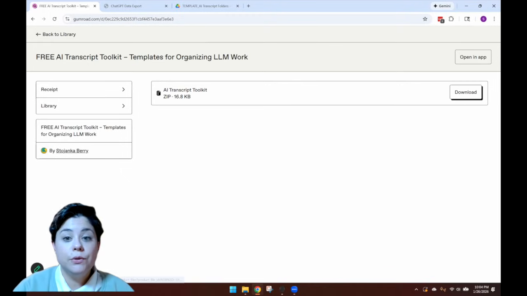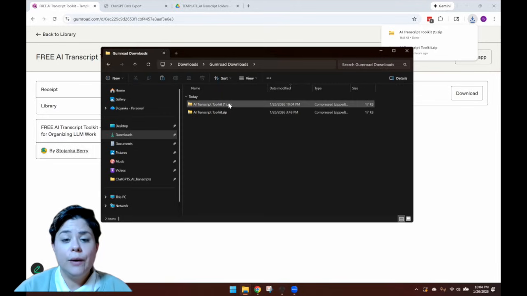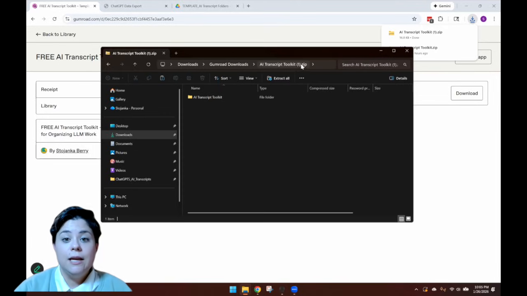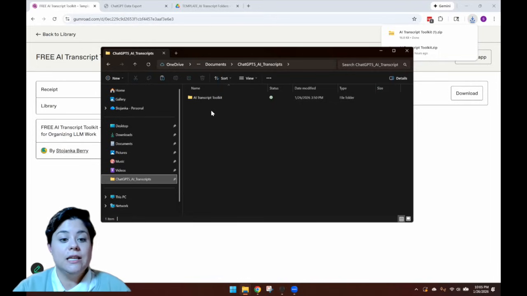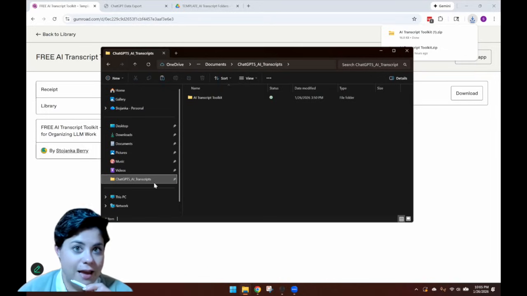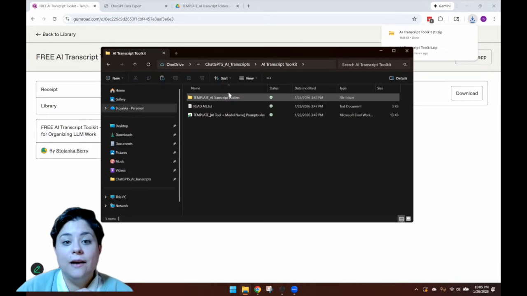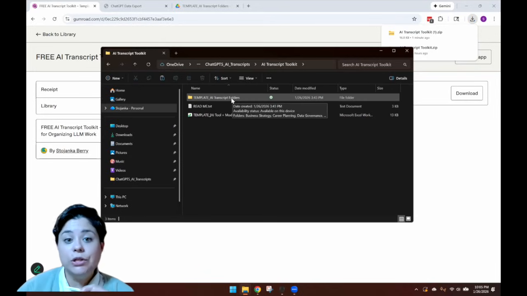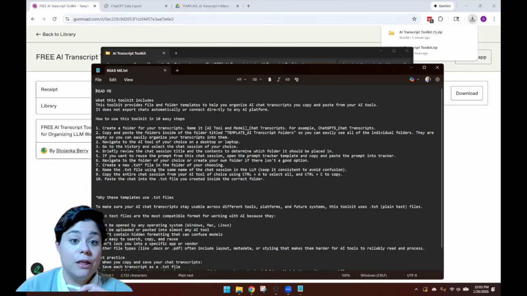When you download the toolkit, it'll come across as a zip folder. You're just going to go ahead and open that download and hit the extract all button. If you downloaded it and extracted all of the files into a folder called ChatGPT 5 AI transcripts, then it would come out looking like this. You would have the template section here where you have all of the AI transcript folders, and then you have a README, which I strongly recommend you start with right here.